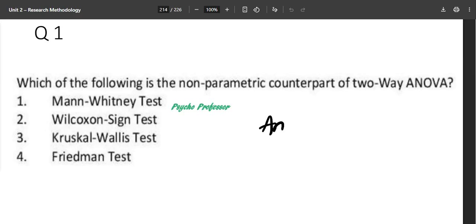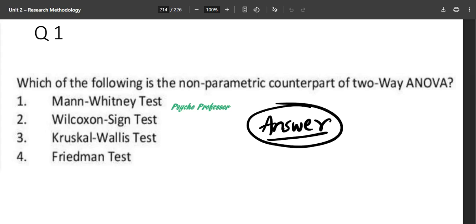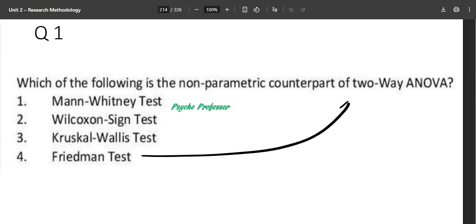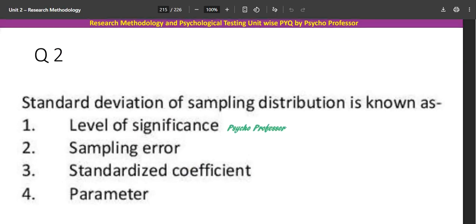Okay. So now you will remember each and every correct answer for your next examination. That is going to happen soon. Okay, so the Friedman test is the correct answer for your two-way ANOVA over here. Now moving forward to the next question.